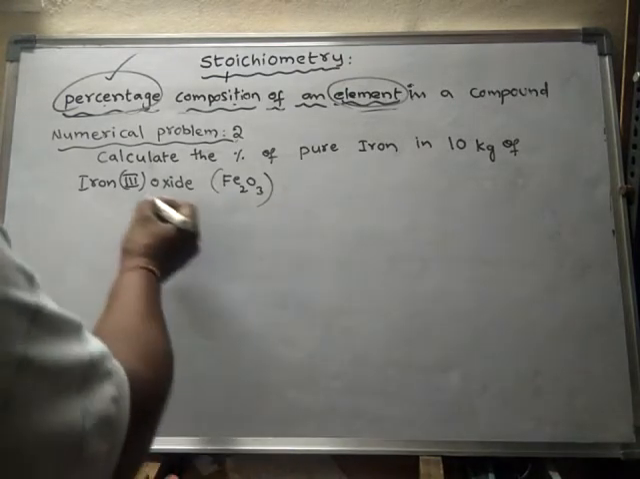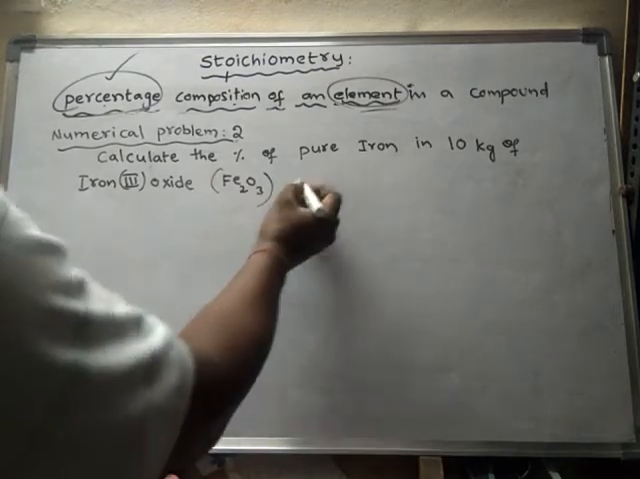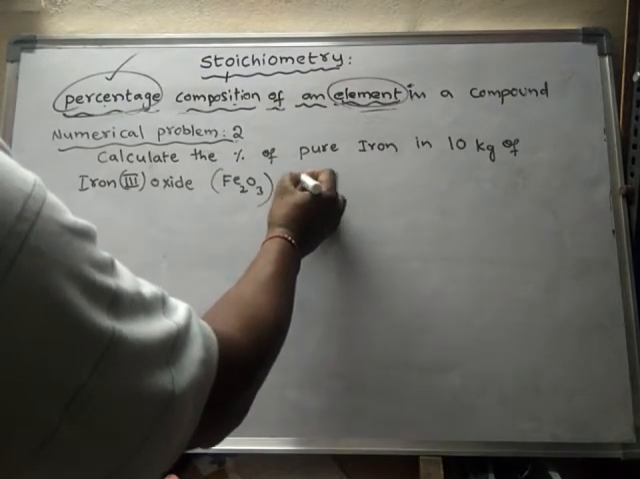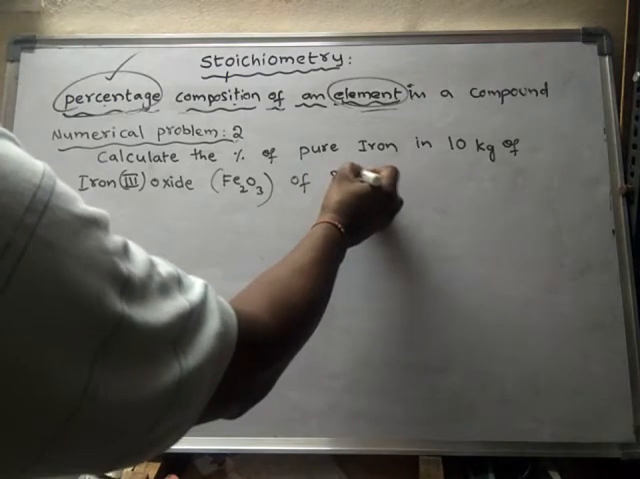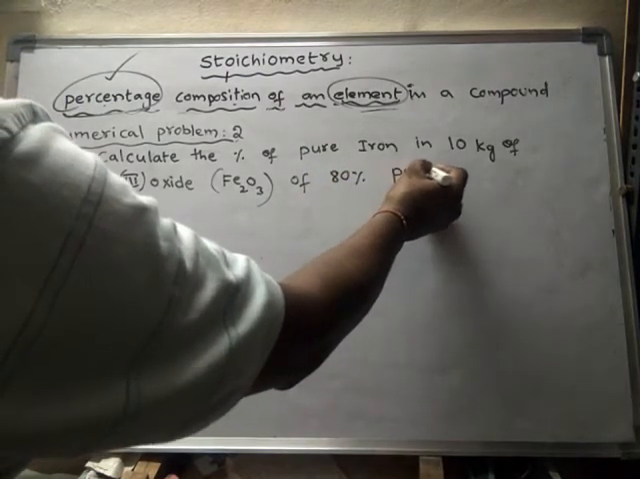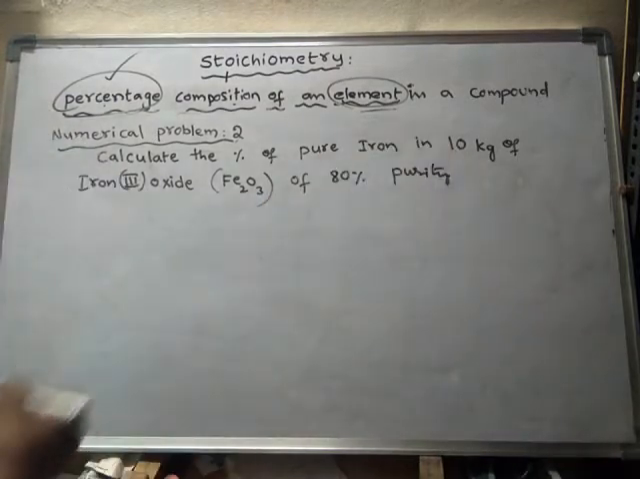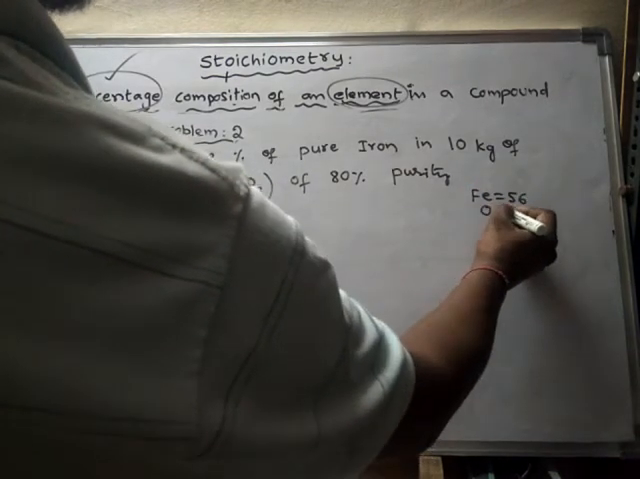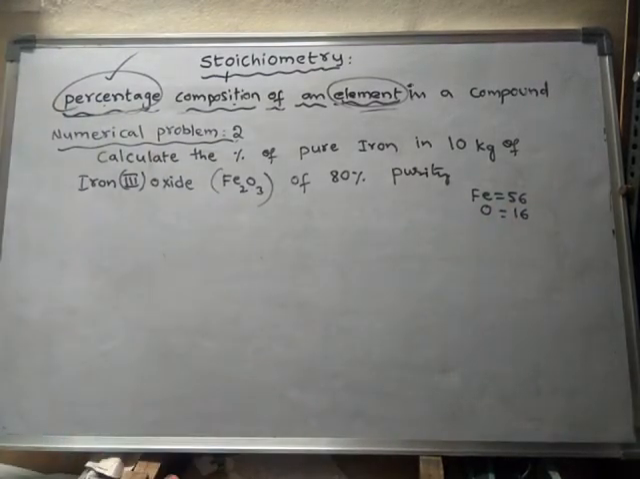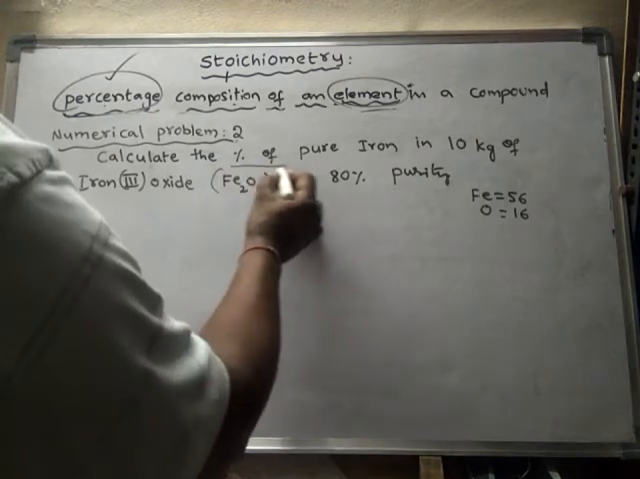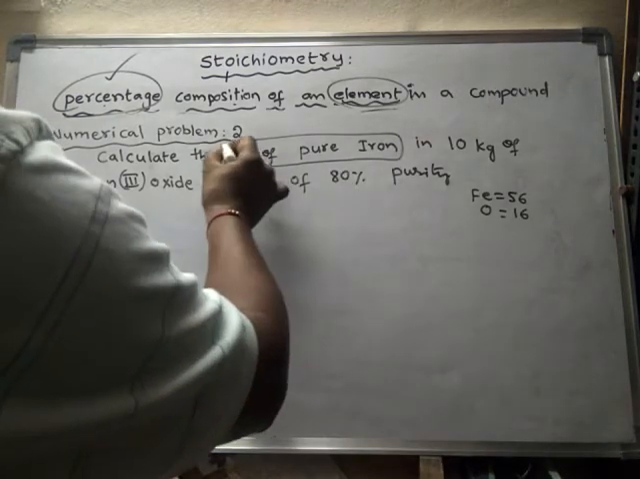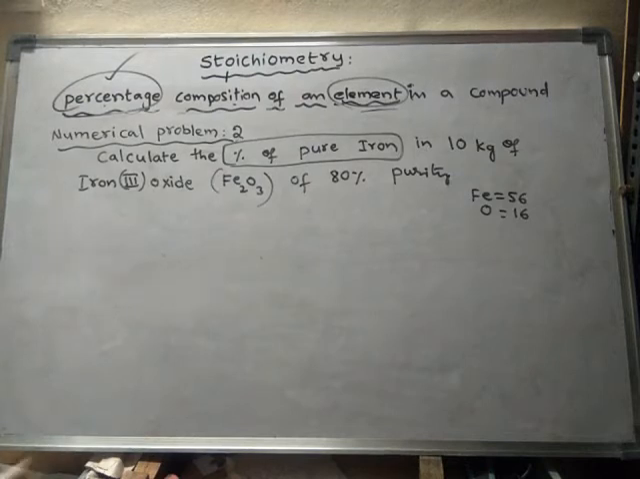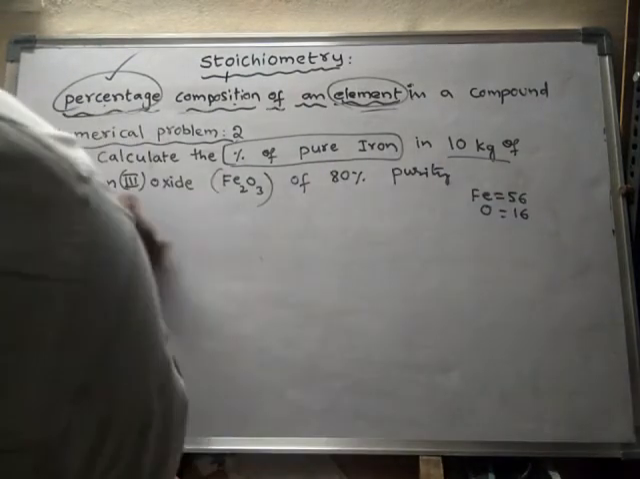So actually this iron 3 oxide is not a pure oxide, it is of only 80% purity. Okay, so this is the question. Iron atomic weight is given as 56 and oxygen atomic weight is given as 16. So here what is the question? We have to calculate the percentage of pure iron in 10 kg of iron oxide.